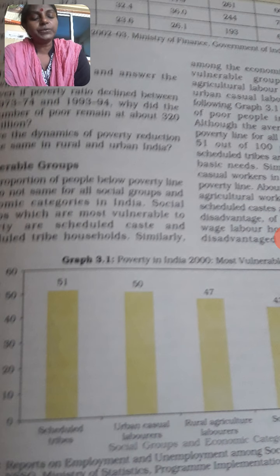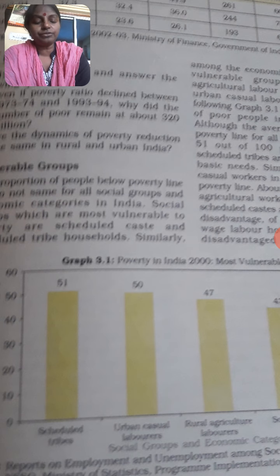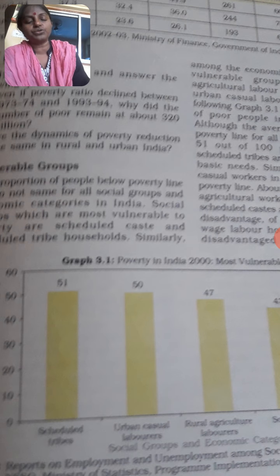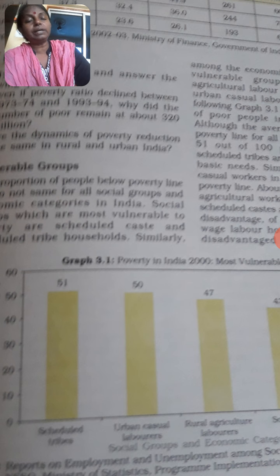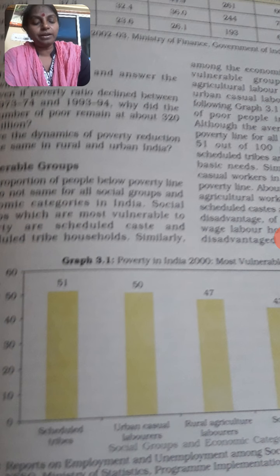Some recent studies have shown that except for scheduled tribe households, all the other three groups, that is scheduled caste, rural agricultural laborers, and urban casual labor, have seen a decline in poverty since the 1990s.